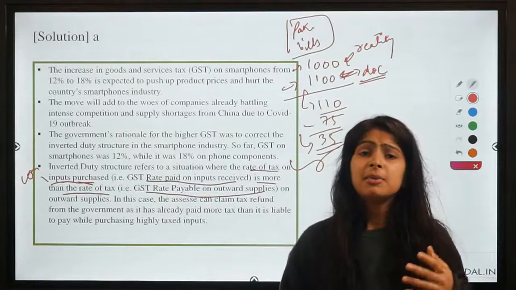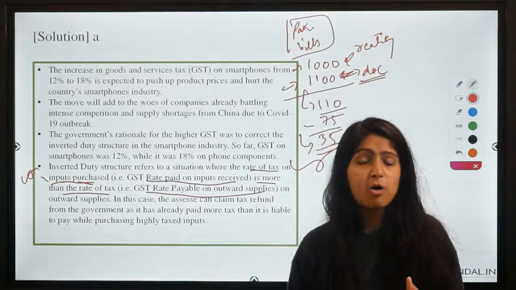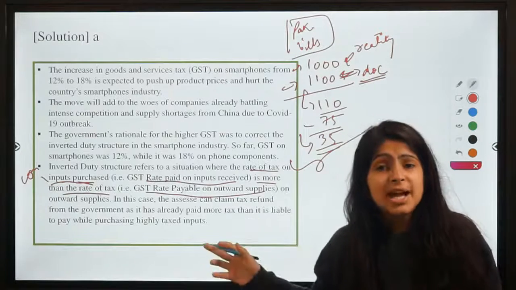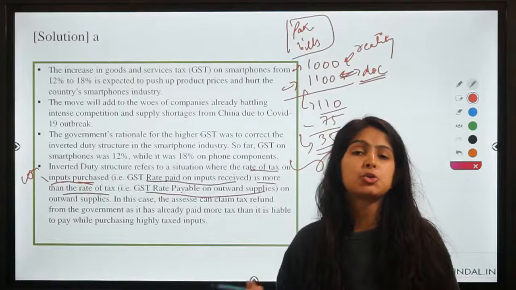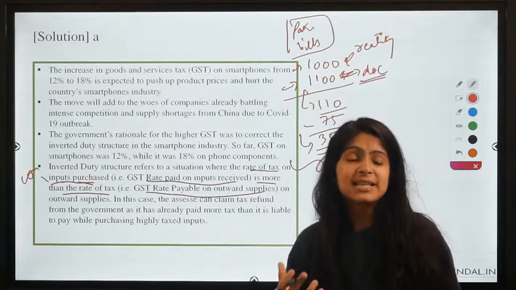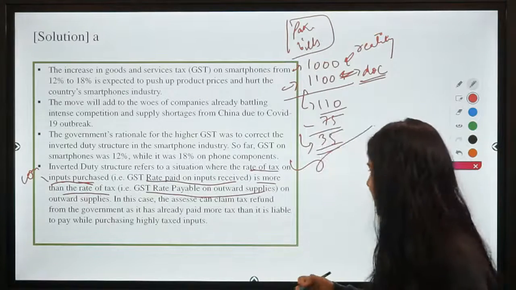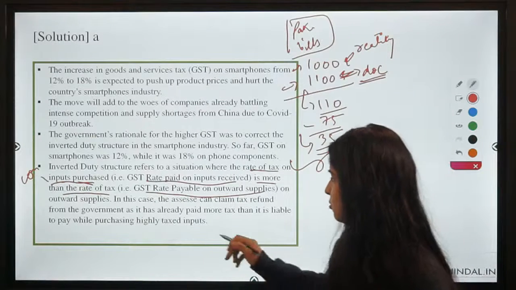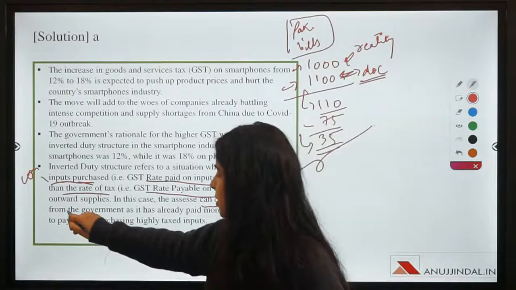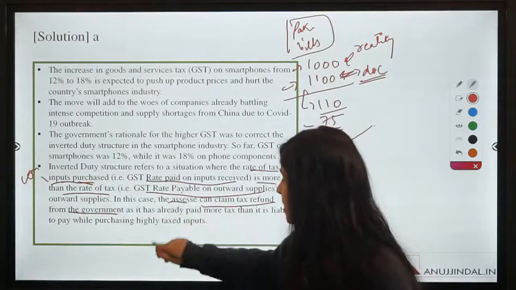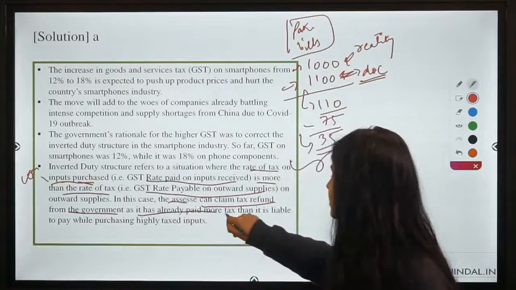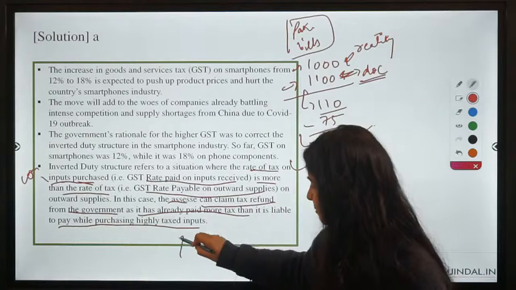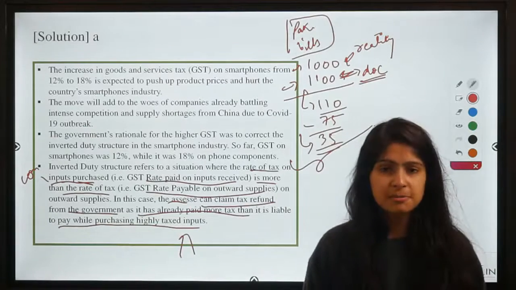So if you remember, in yesterday's session we discussed how the revenue for states is falling after GST implementation. So this tax evasion due to inverted duty structure is also one of the reasons why the tax collections for the states are falling, right? So this is what inverted duty structure is all about. So you can see the assessee can claim tax refund from the government, as it has already paid more tax than it is liable to pay while purchasing highly taxed inputs. So I hope we are clear with this question, right?